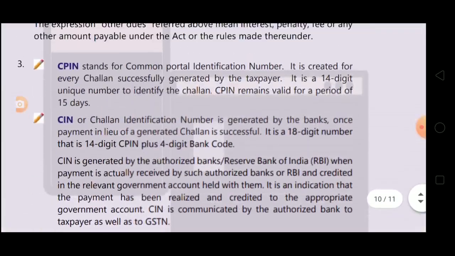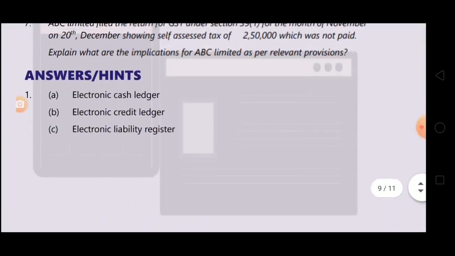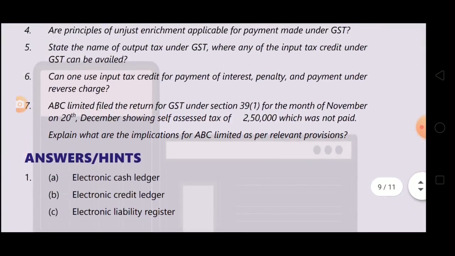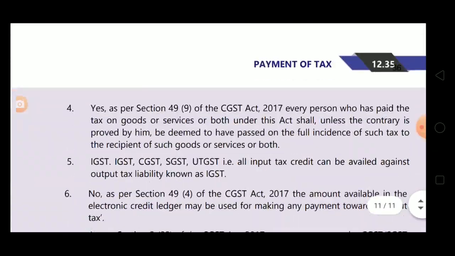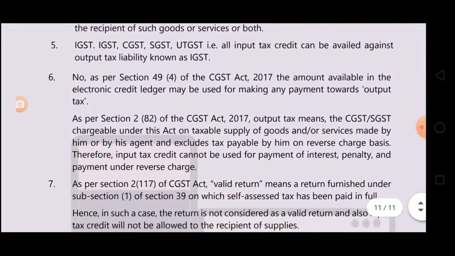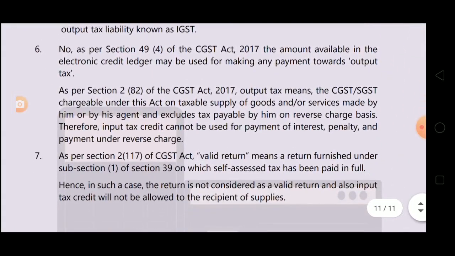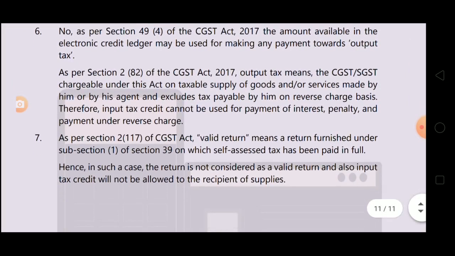So question number 6 now. Can one use input tax credit for payment of interest, penalty and payment under reverse charge? No, input tax credit can be used only for payment of output tax. See the answer. No, as per section 49 subsection 4 of CGST Act 2017, the amount available in the electronic credit ledger may be used for making any payment towards output tax.